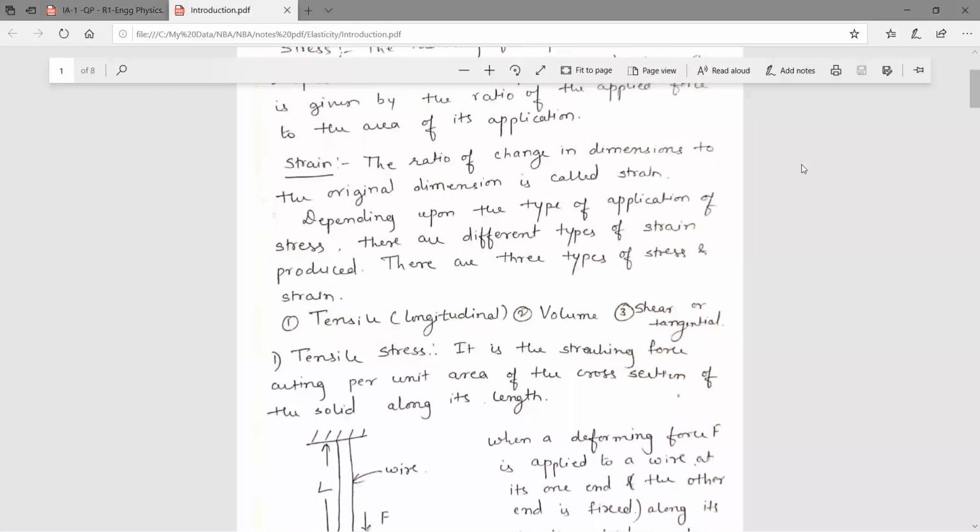With longitudinal stress you get longitudinal strain, then volumetric strain, and tangential strain.